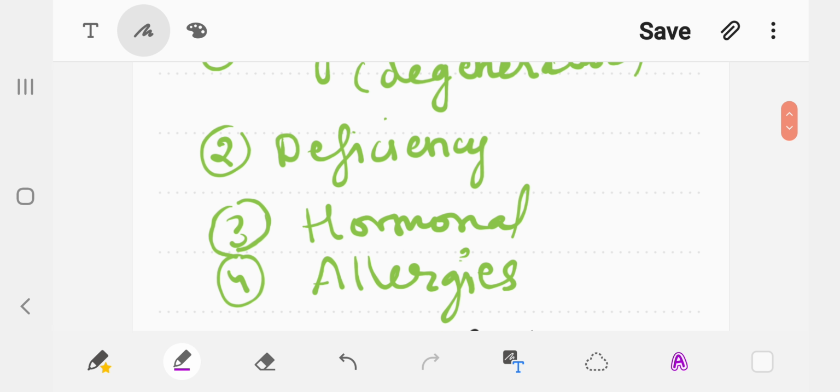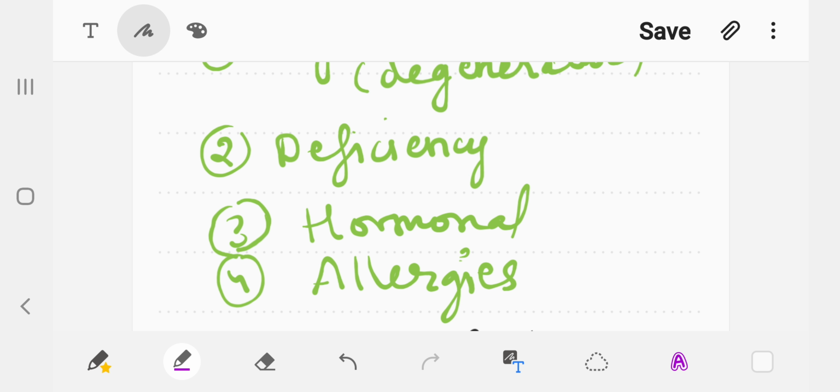Likewise, allergies. These diseases are caused when the body has become very hypersensitive to certain foreign substances. It can be anything, like pollen grain and some chemical irritant, some spray, deo, etc. Whatever be the chemical agent which irritates the individual's body, when the body of the individual comes in contact with such substances, certain types of allergies or allergic reactions may develop inside the body of the organism.